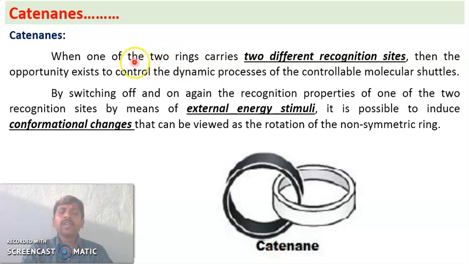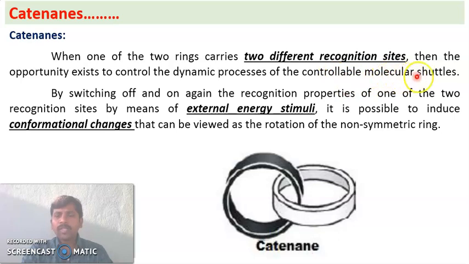When a macrocycle ring, or more than two rings, contain different recognition sites, then the ring is said to be asymmetric, and then we have the opportunity for rotation of the macrocycle. This is called molecular shuttle.